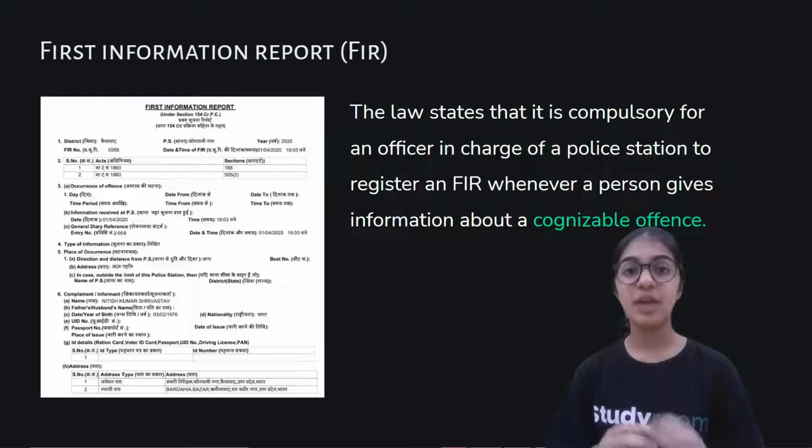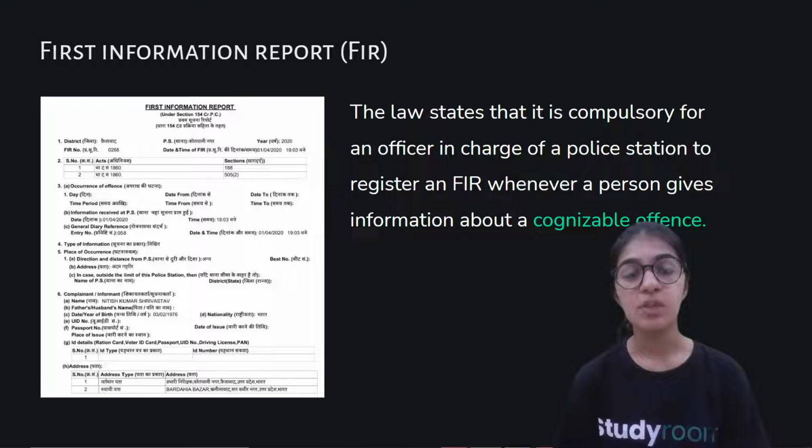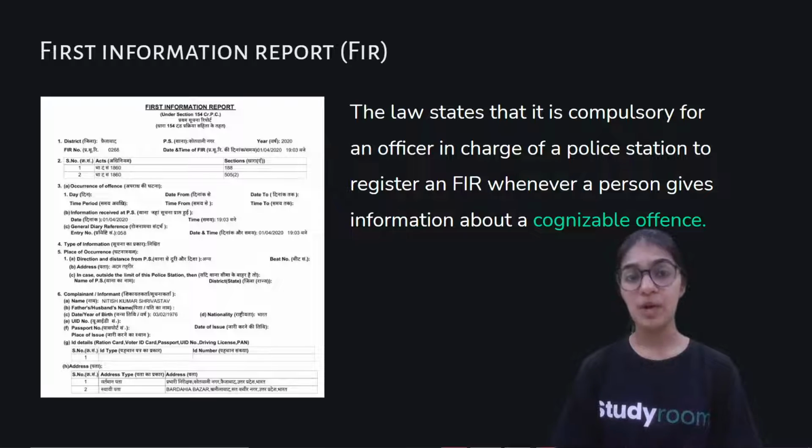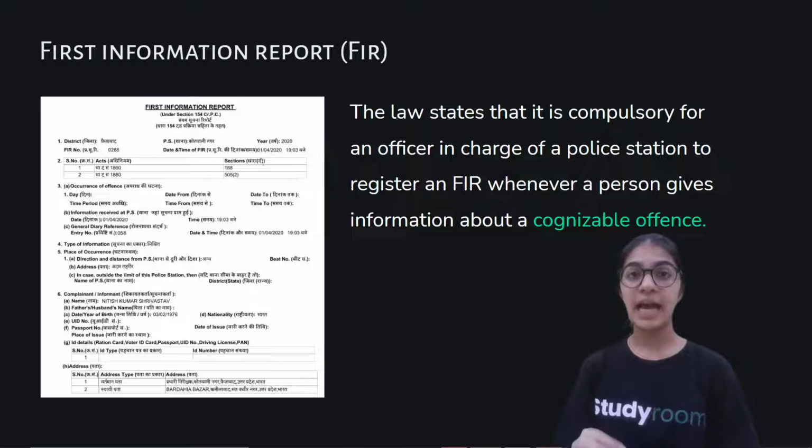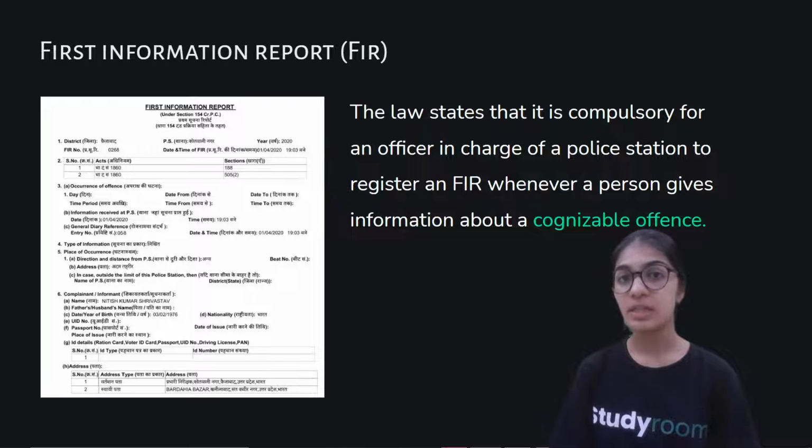Okay, so that is the very first information. That is why it is called first information report. The very first time that the victims go to the police station and tell about the crime, the event that has happened. So an FIR basically includes the time and the date of the offense, and if known, it also includes the date and address of the witnesses and of the accused person also.